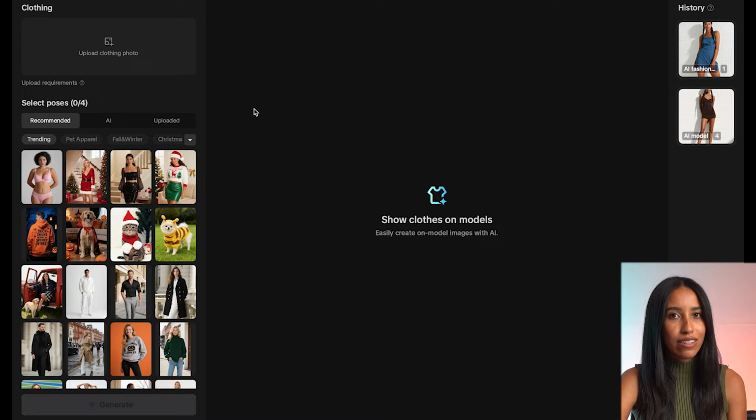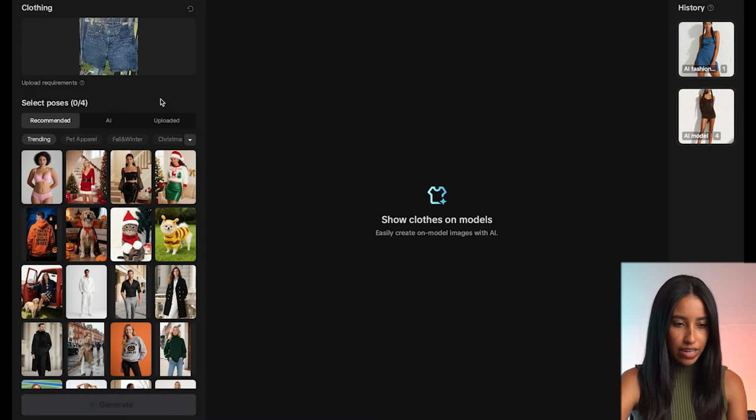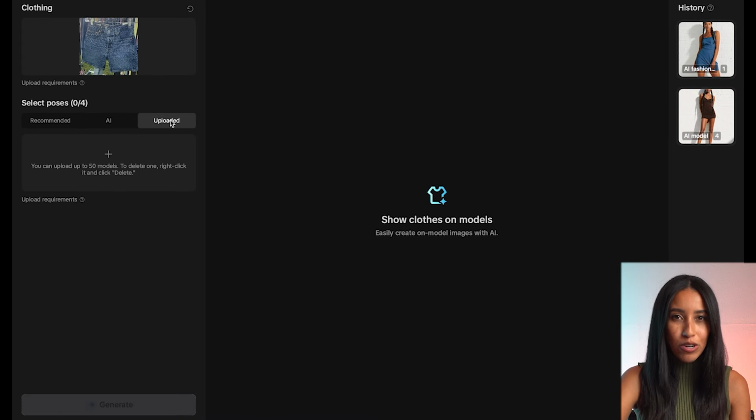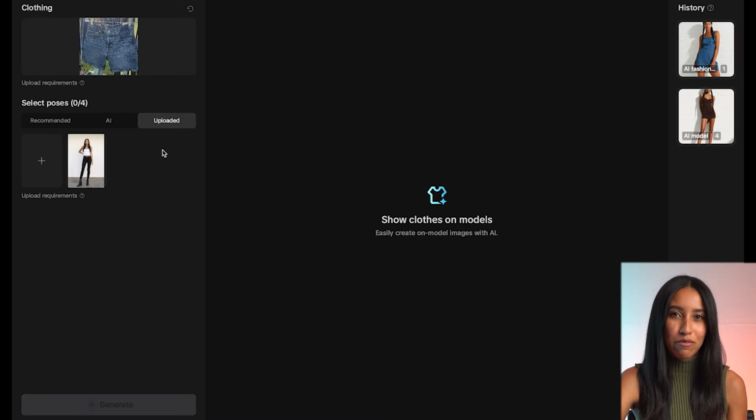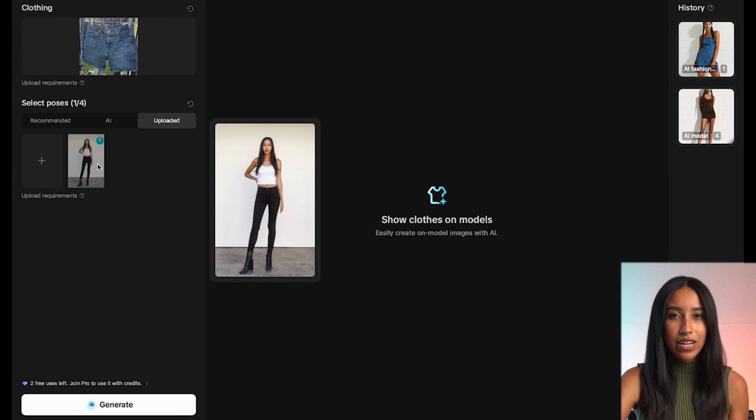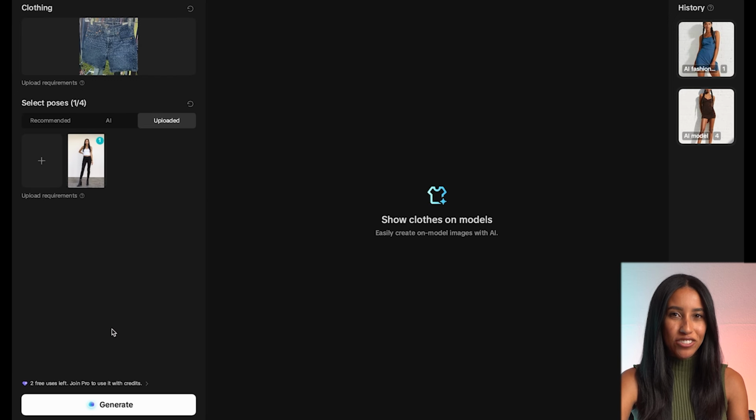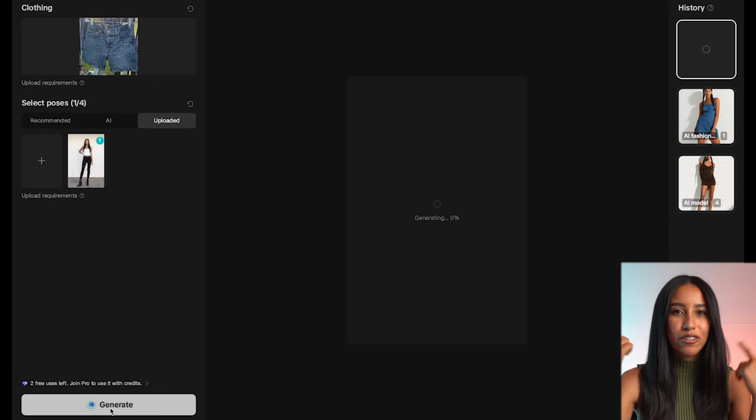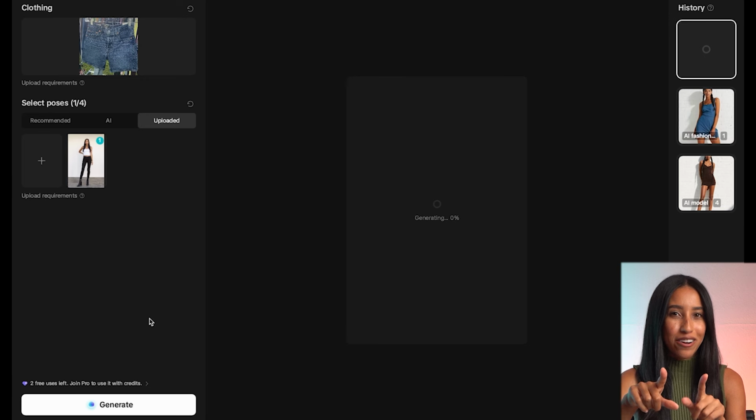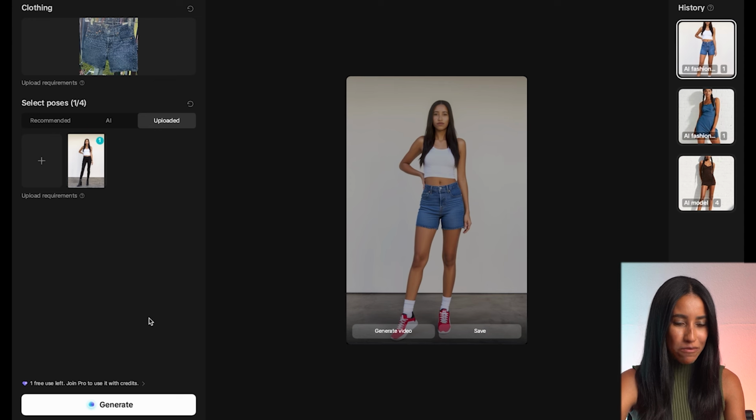Spoiler alert, it can. I'll upload my shorts here and then select my model. For this one, I'm gonna upload a photo of myself so that I can be the model in my e-com image. This is just a full body digital that I took for work. Now let's generate and watch the magic happen. The wheels are already turning. I'm putting my dog Junebug on here next. Look how good this looks, oh my gosh. It modified my outfit so that I'm wearing my shorts.